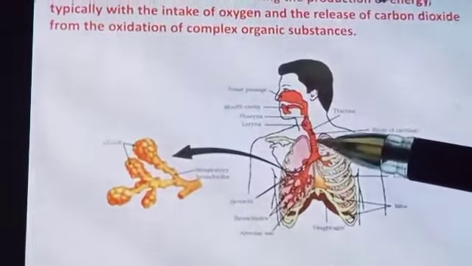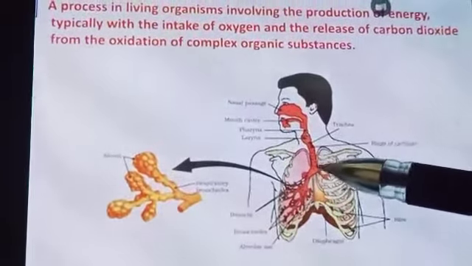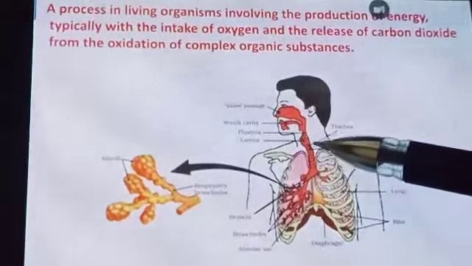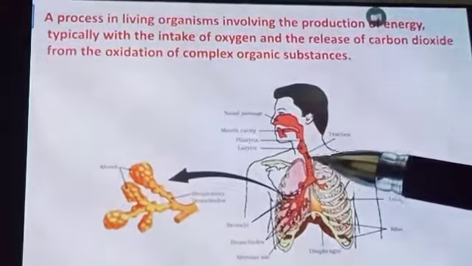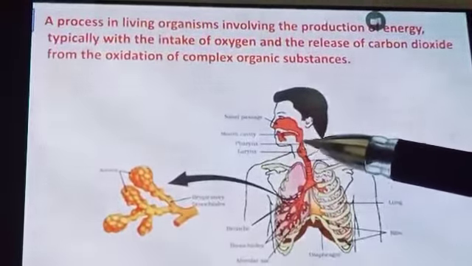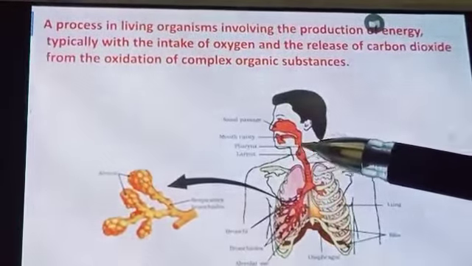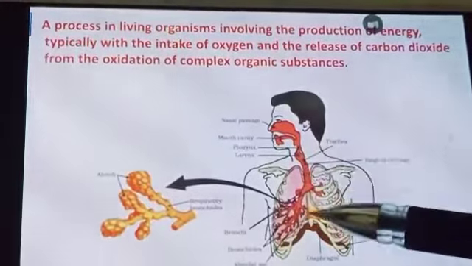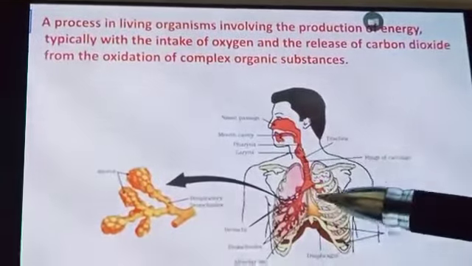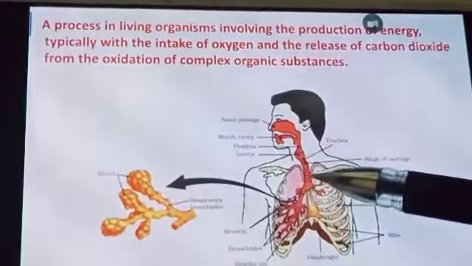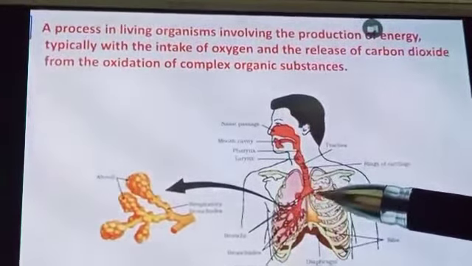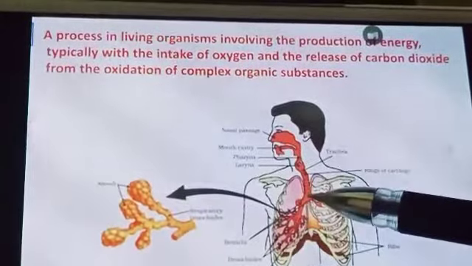From the trachea it moves to the lungs. This is nothing but the trachea, which you can see. Then comes the pharynx and larynx here. This part is the pharynx and you can see the larynx also. Then comes the trachea. Then it moves towards the bronchi. This part, this side and this side, is known as the bronchi.